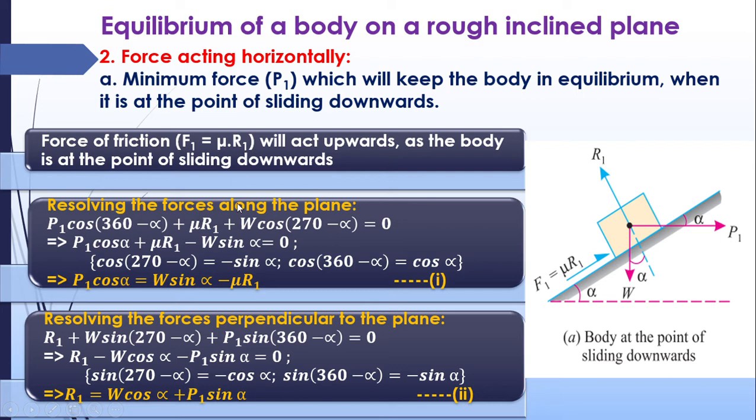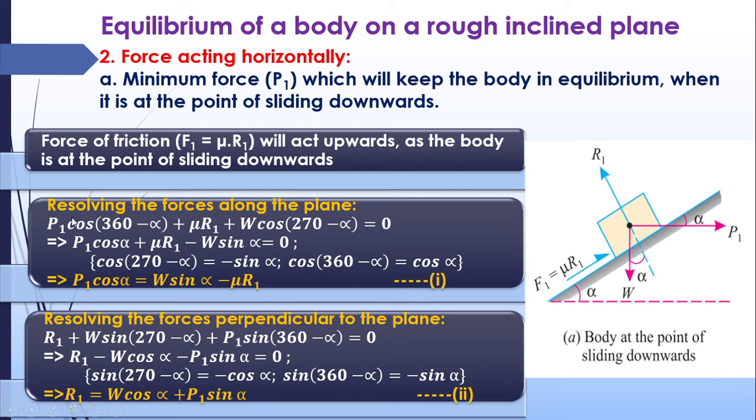First step is resolving the forces along the plane. Along the plane we have three forces: the component of P, F1 and the component of W. The angle of P, with this as our x-axis, will be 360 minus alpha. This small angle is alpha, so 360 minus alpha.